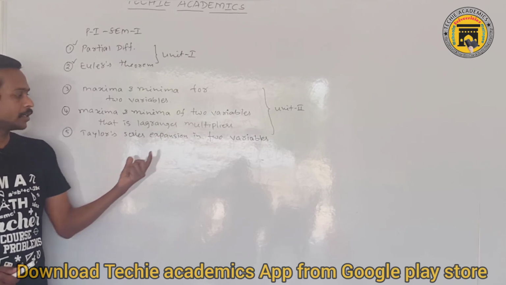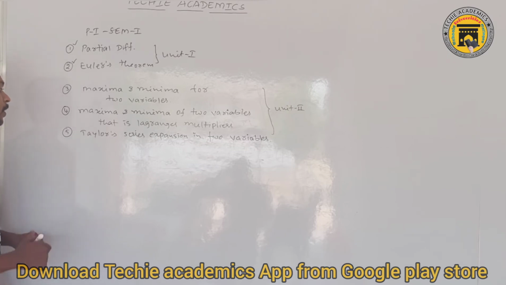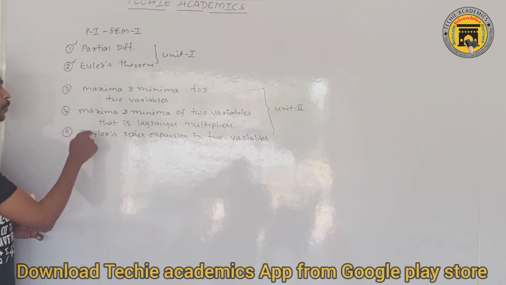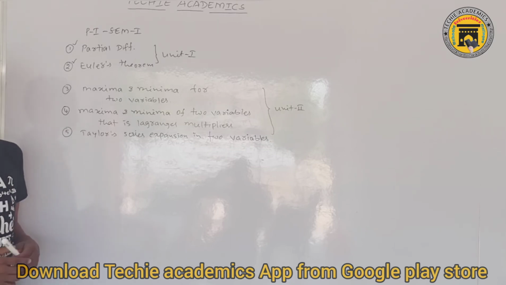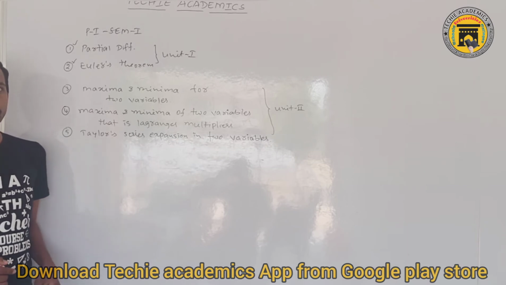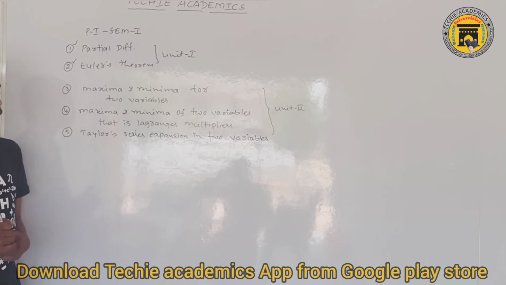This is the second method. And one more, Taylor series expansion in two variables. In these three topics, definitely in any two topics you will get the long questions, and if you know these three topics perfectly, you can attempt short questions also.